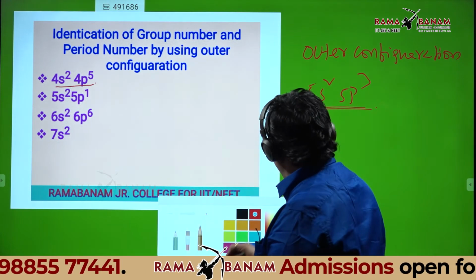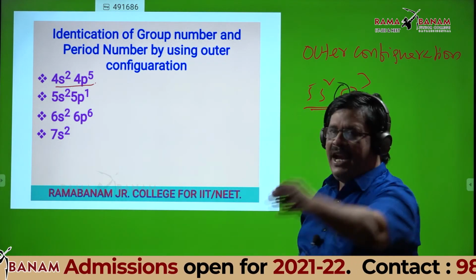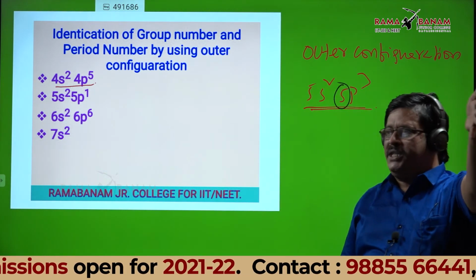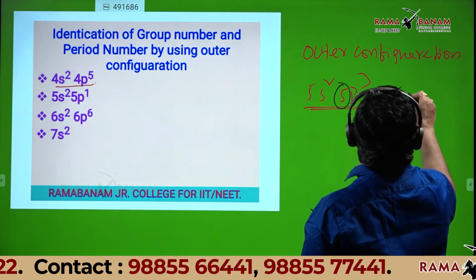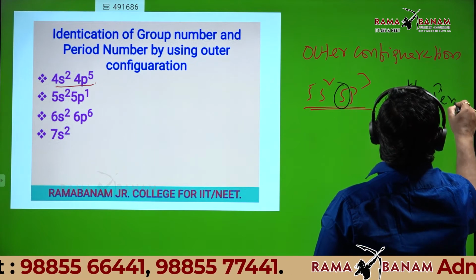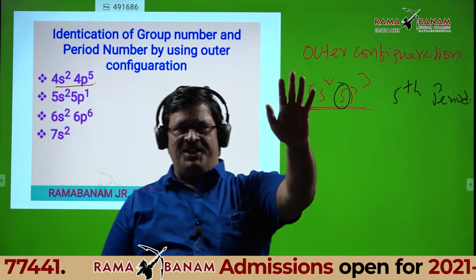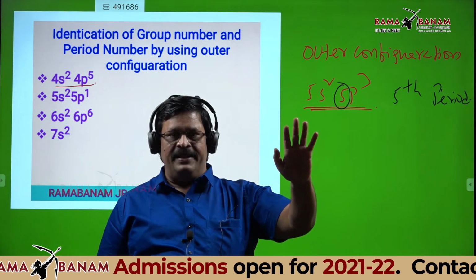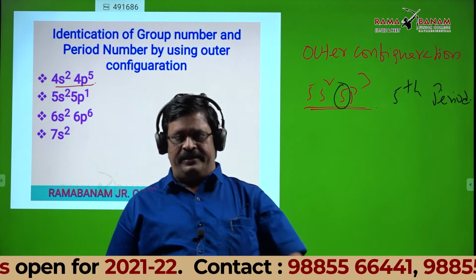Can anyone tell? 5s2 5p. I am asking the number here, I am not asking the subshell. Fifth shell. So that should be the fifth period, no doubt about it. The outer shell number is nothing but the period number.